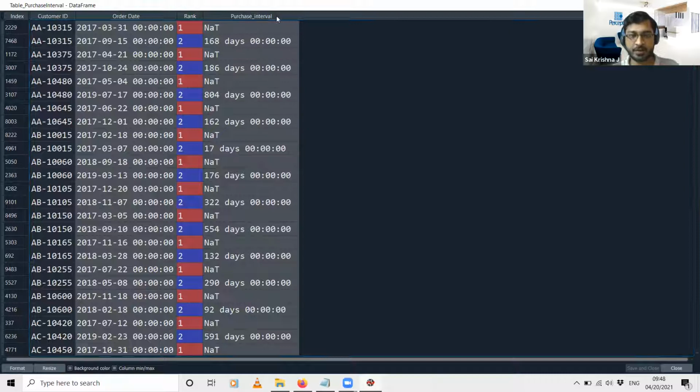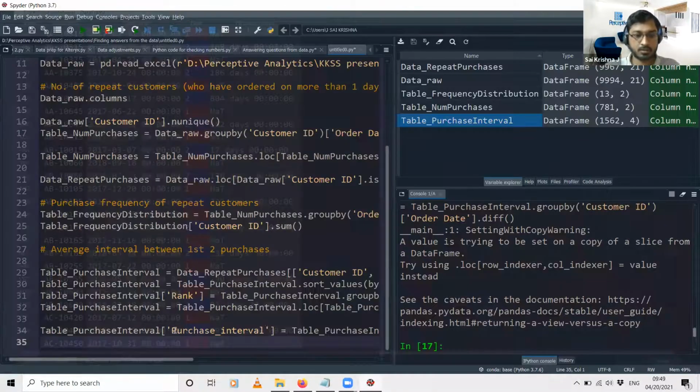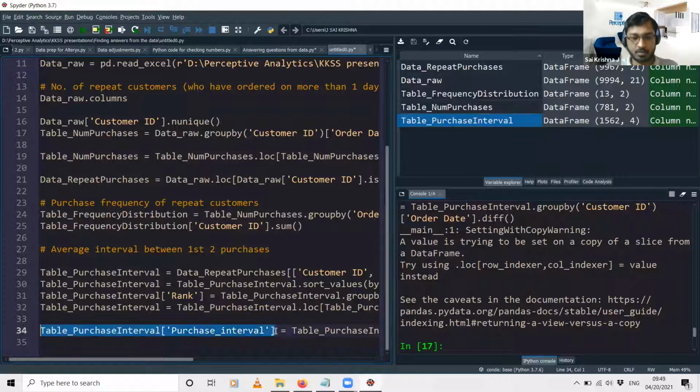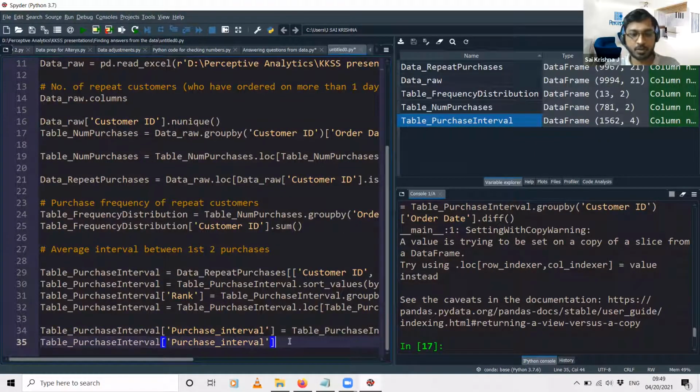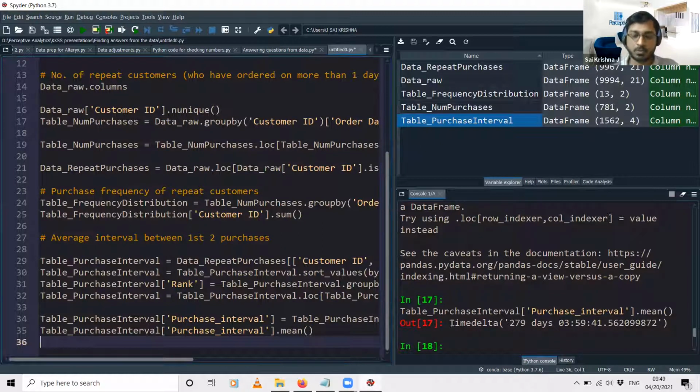To get the average purchase interval across all customers, we need to just apply an average for this column. That's also very easy. Copy paste the first part of the above line. Dataset name, column name, dot mean. So it gives you a value that says time delta.